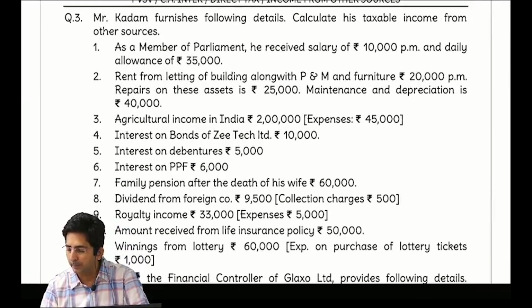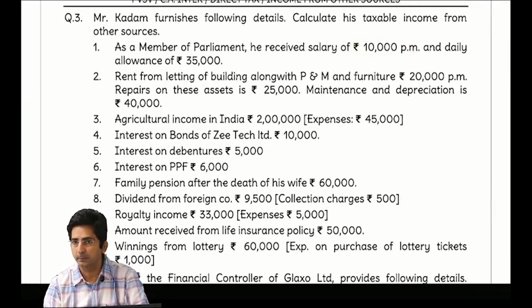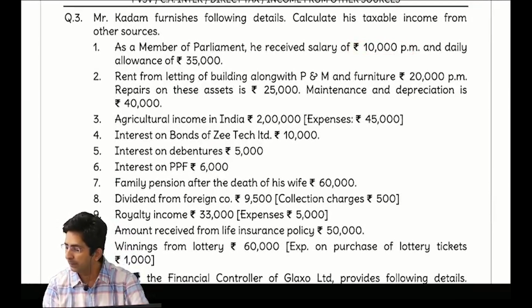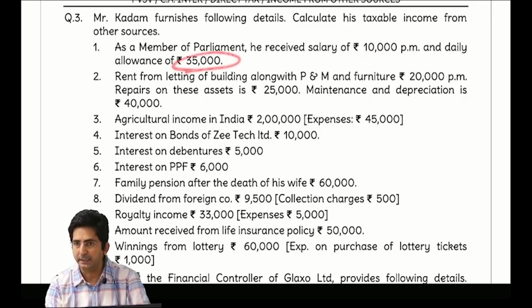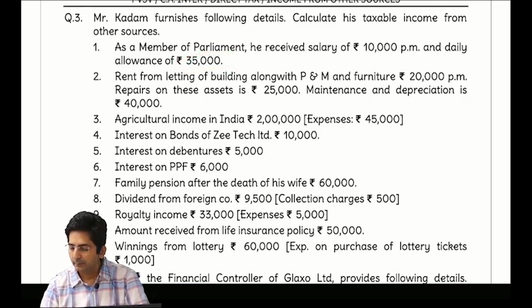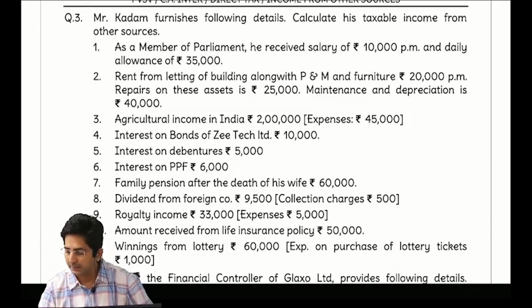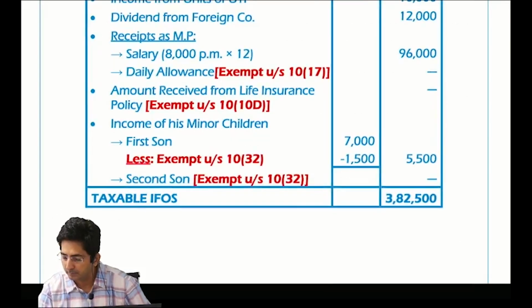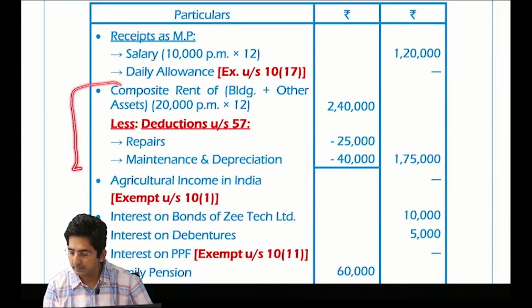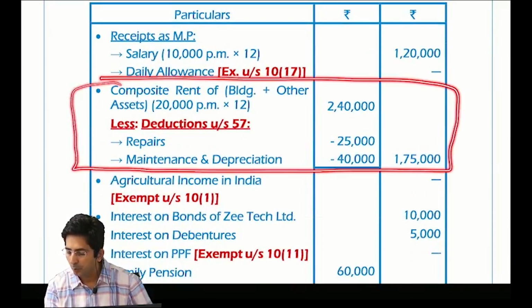As a member of parliament, he received salary. This will be taxable. 10,000 into 12, 1,20,000. And daily allowance will be exempt under section 10(17). So you will have to put dash. Then rent from letting out building along with plant and machinery. Now building plus other asset, composite rent. So presentation, just check the presentation of this. So first you will see this. You should have done like this. Composite rent, inner column 2,40,000.